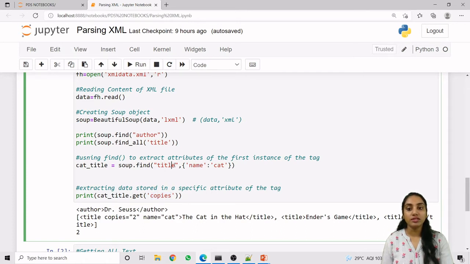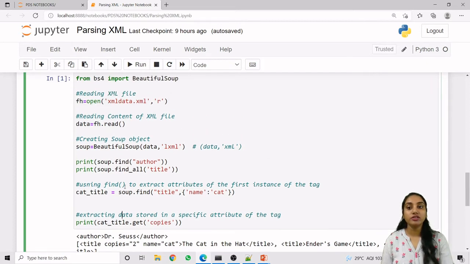This is under the title tag which has name equals cat as an attribute. First of all we find that particular tag. Now we apply the get method to get the copies value, which is the attribute of our title tag, and it returns the value. So this is the value 2 which is returned.